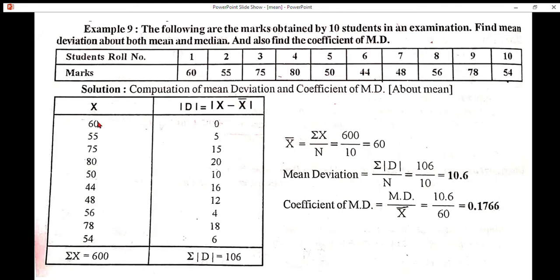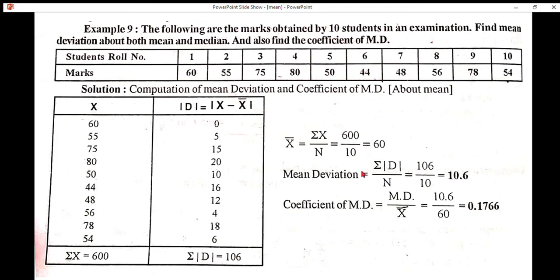For example, x value is 60 minus arithmetic mean 60, so that we get 0. Second case, x value 55 minus 60, we get 5. In this case, ignore the sign. So, summation of all these values, we get summation modulus D is equal to 106.